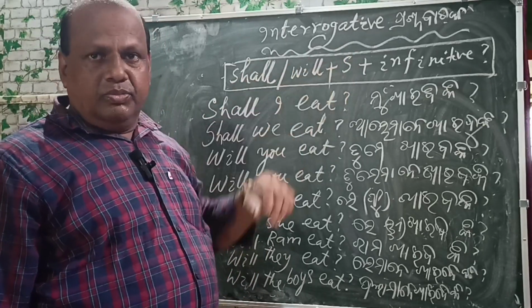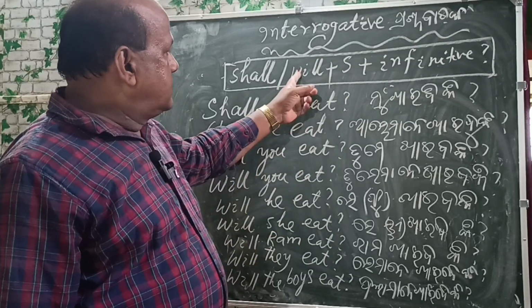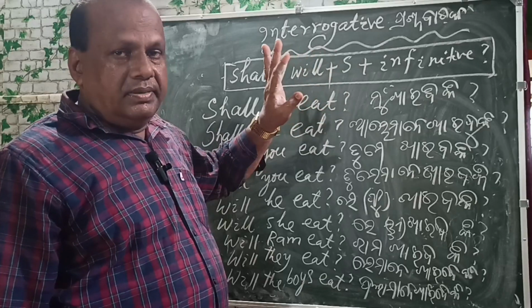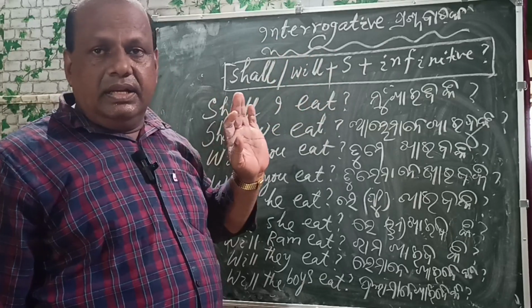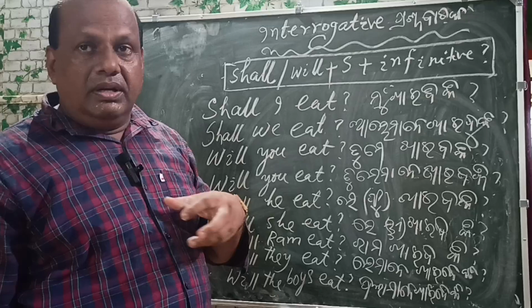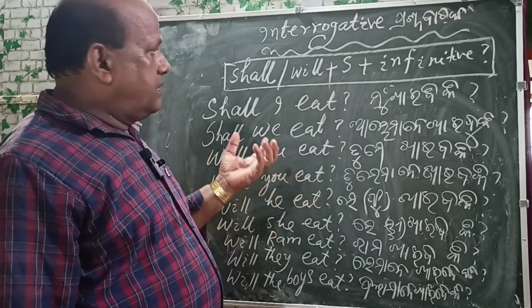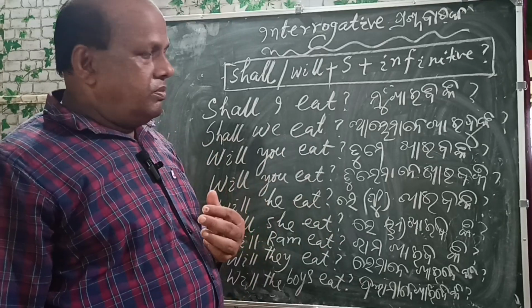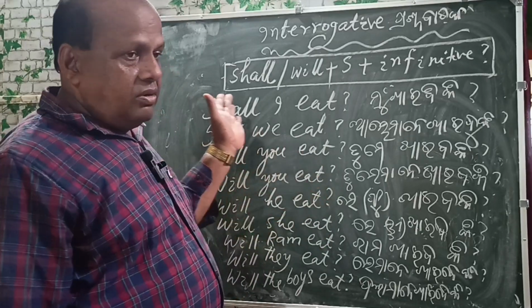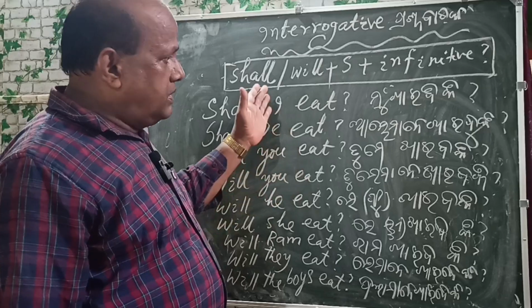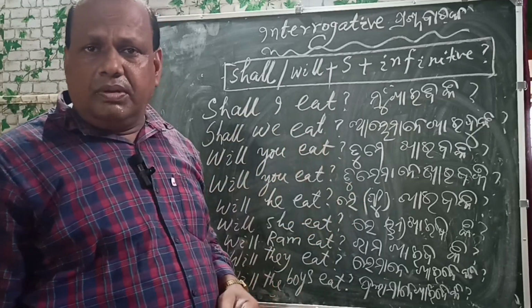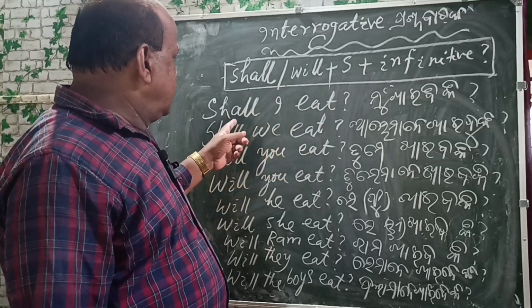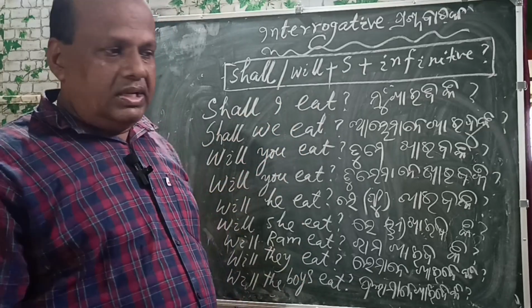Shall I eat? This is the auxiliary verb. Shall, will are the auxiliary verbs of this tense. These are the modal auxiliaries. And we will discuss everything about primary auxiliaries and the modal auxiliaries in the coming grammar topics. In simple future, shall, will are the modal auxiliaries.